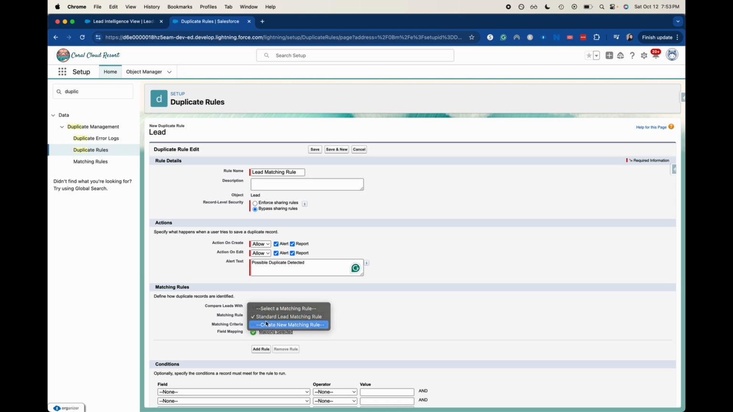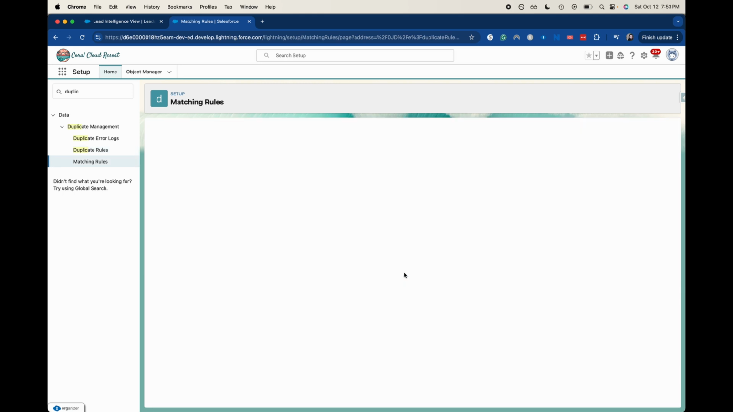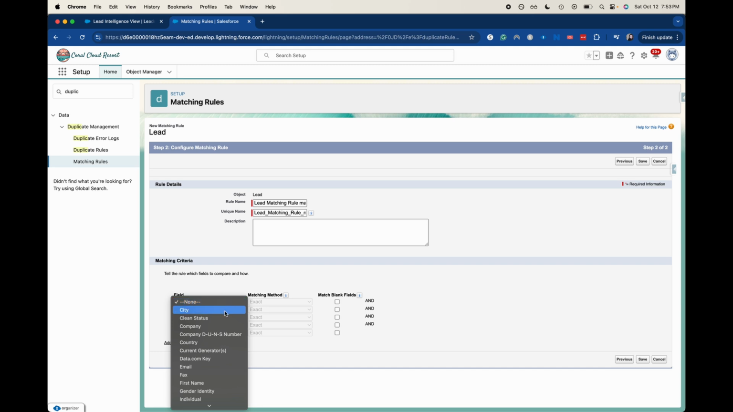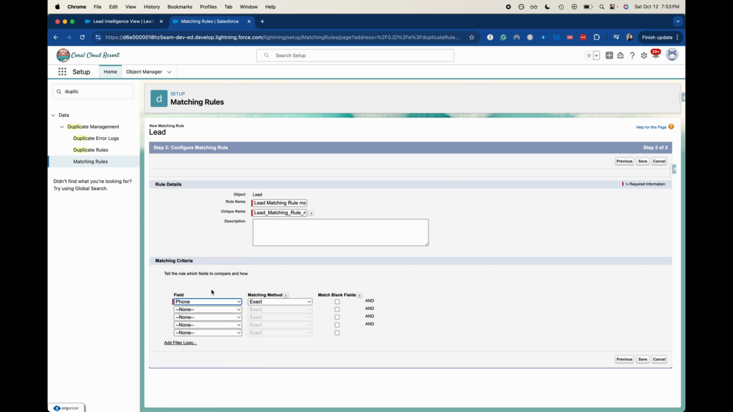Let's go ahead and create a new matching rule. So I'm going to save this duplicate rule. So lead rules and matching rules work in tandem. So the matching rule will determine what fields are going to be determined to be matching. So let's see, I'm going to go with, let's say, what's something that is similar? So I'm going to do phone.